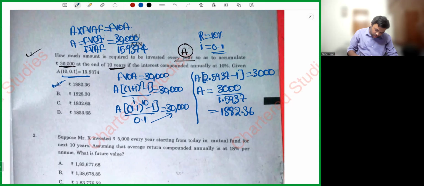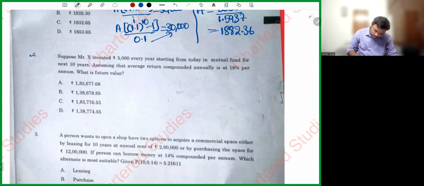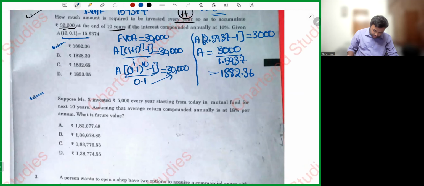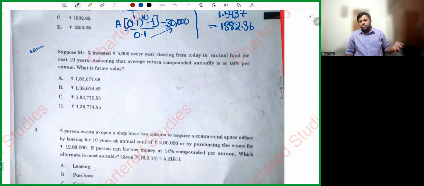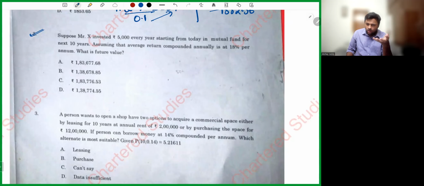Yes, sir. Now let's go for question number 2. So 1,882.36, option A. Now, in this paper, some of my students have said that 2-3 questions are wrong. I'll verify those questions also. Don't worry, because you are solving all the 100 questions. We'll see if any question is wrong or if any issue is there.